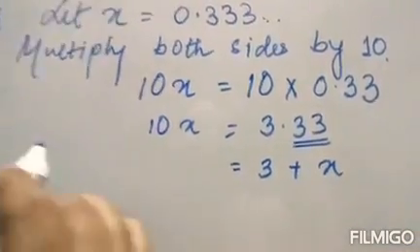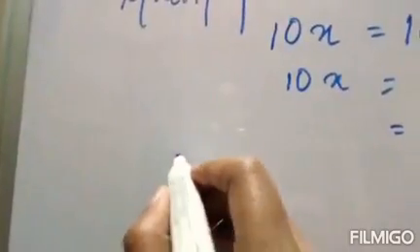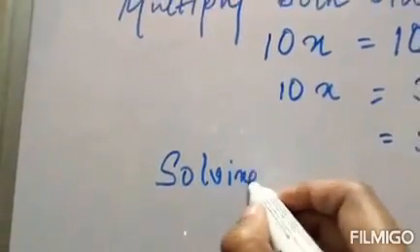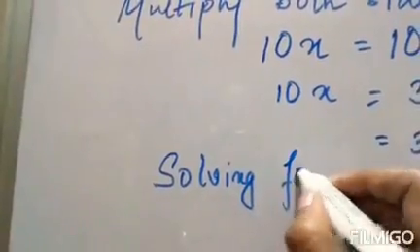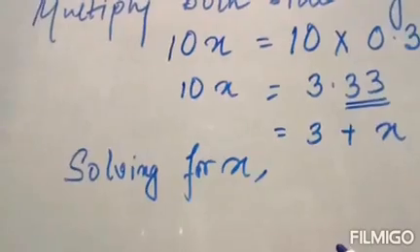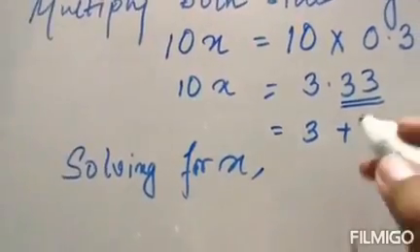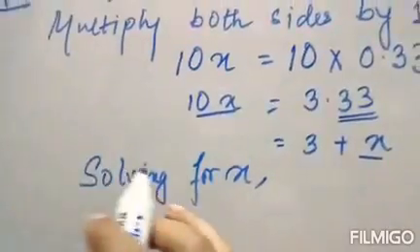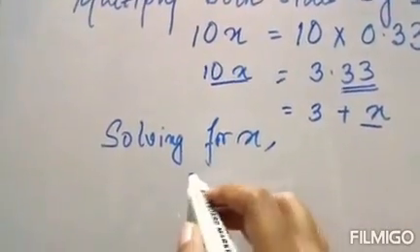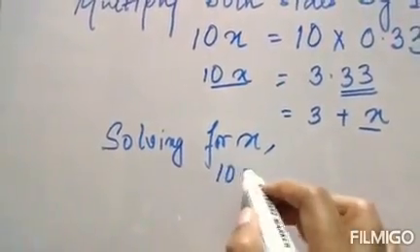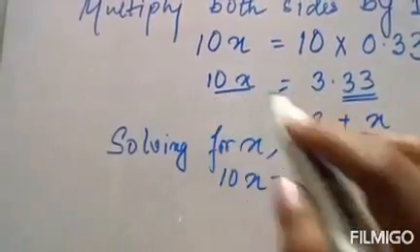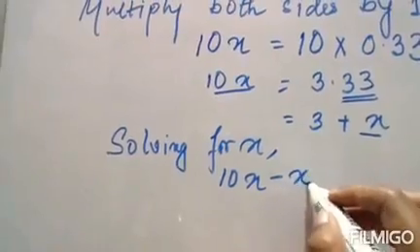Now, solving for x: this is 10x, this is x, so we can bring it to this side. This is a plus sign, so when it comes to this side it becomes minus x.